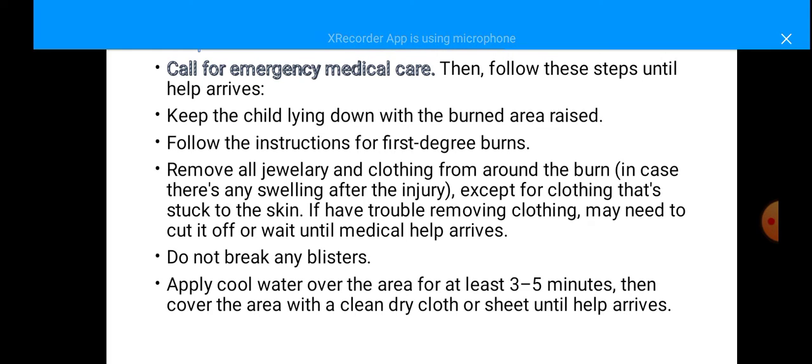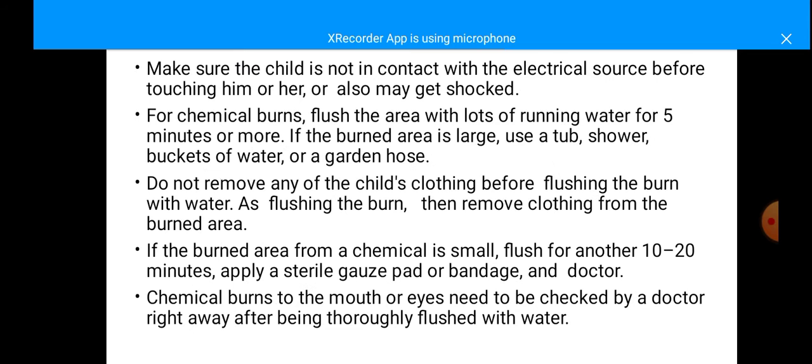These are the steps to be followed: keep the child lying down with the burnt area raised. Follow the instructions for first degree burns. Remove all jewelry and clothing around the burn, except for clothing that's stuck to the skin. If you have trouble removing clothing, you may need to cut it off or wait until medical help arrives. Do not break any blisters. The recent technique is that you should not break the blisters. Apply cool water over the area for at least 3 to 5 minutes. Then cover the area with a dry cloth or sheet until help arrives.